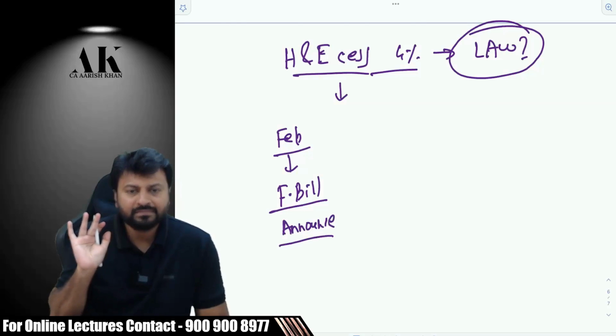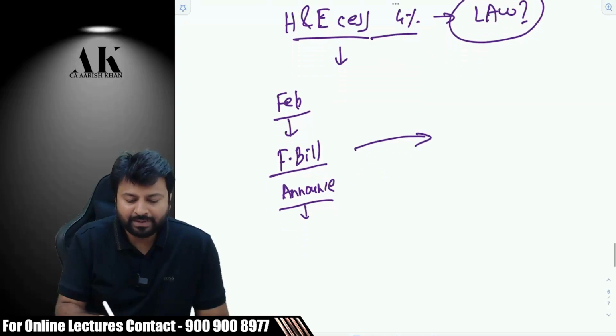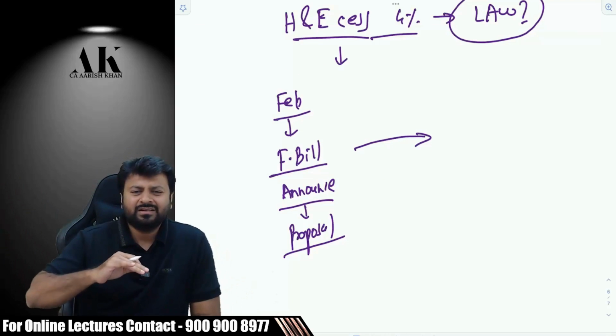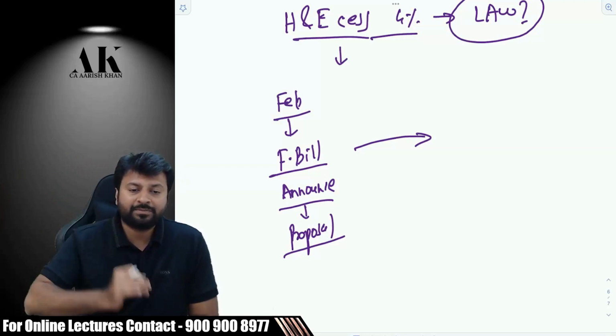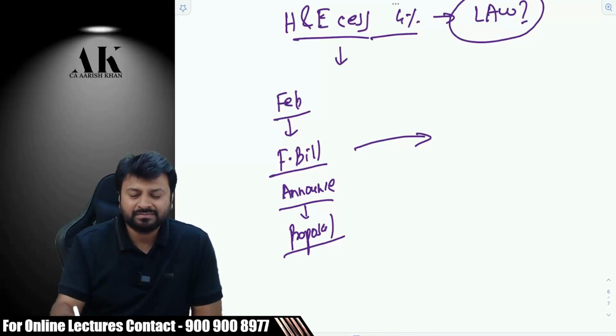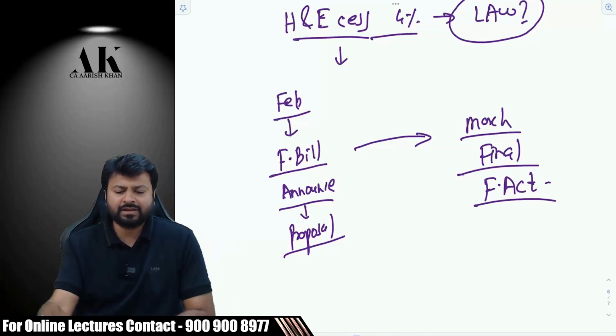In the budget, you just try to announce it. Okay. After that, in budget, the government gives only a proposal. It's a proposal. If you listen to the speech of the finance minister, she will always say that I propose to make the following change. I propose to make this. I propose to do that. That is just a proposal. But 1 or 2 months after that, in the month of March, that proposal becomes final. And that is called the Finance Act. And Finance Act comes every year.